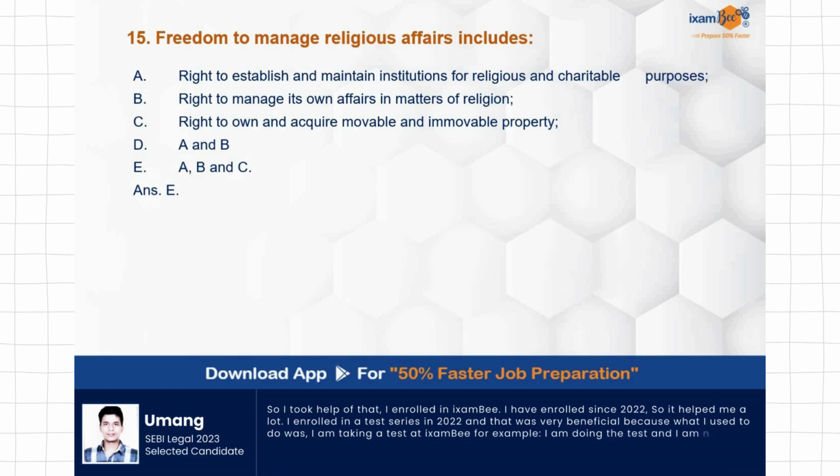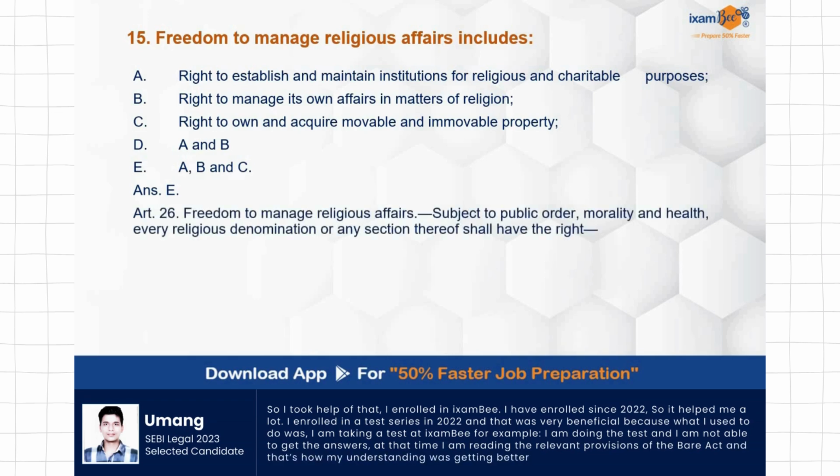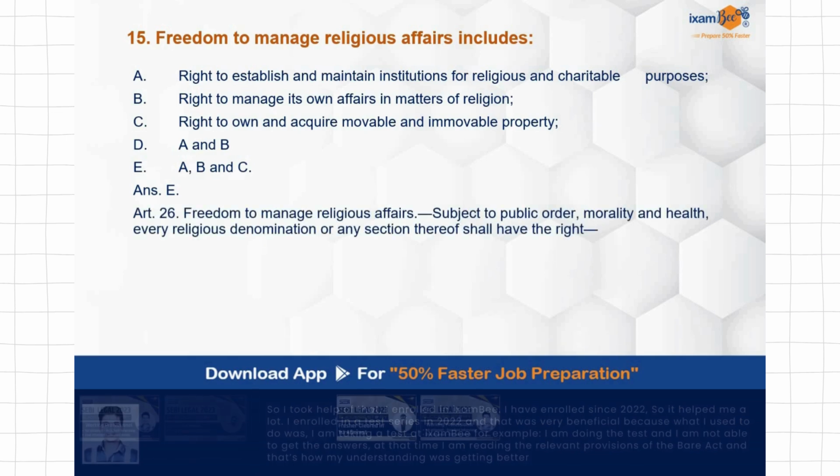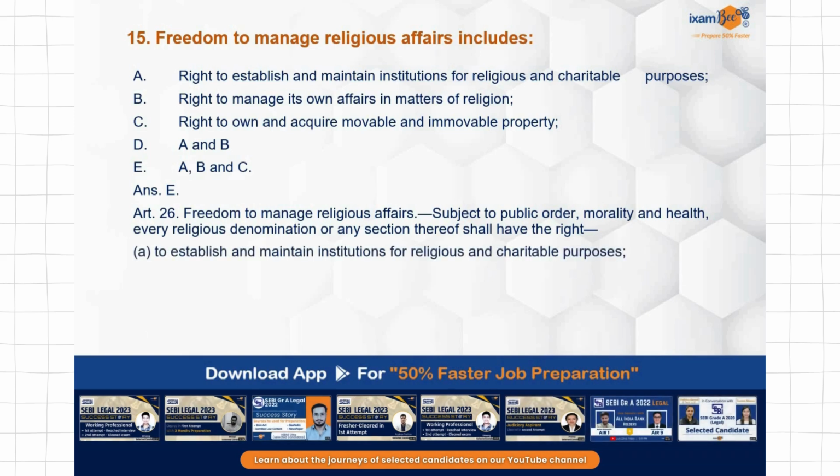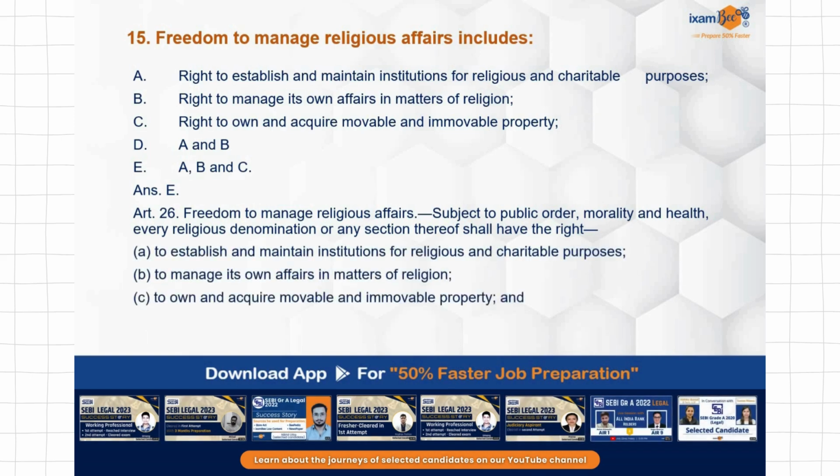Answer is E. All of these points A, B, and C, all these are covered under the Constitution under Article 26, freedom to manage religious affairs. All these points are covered. You can see over here, and these are subjected to public order, morality, health.